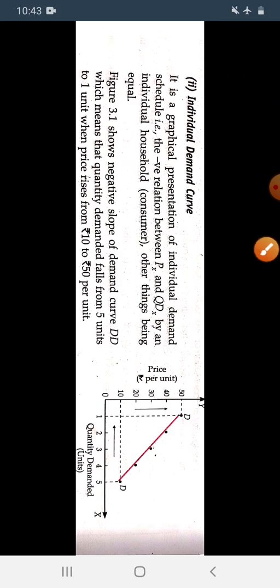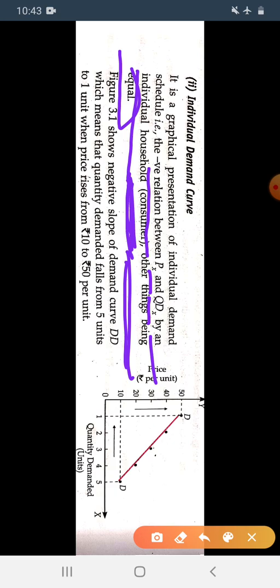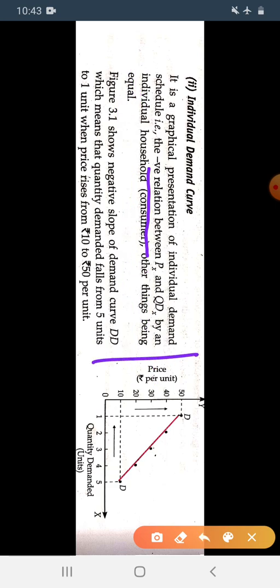It shows the graphical presentation of the individual demand schedule, that is, it shows the negative relation between the price and the quantity demanded of commodity X by an individual household, that is a consumer, other things being equal. We have taken other factors constant. In figure 3.1, we have taken the quantity demanded on the x-axis and price on the y-axis.